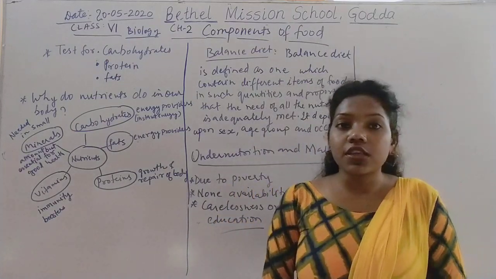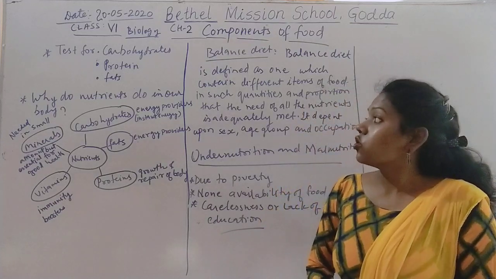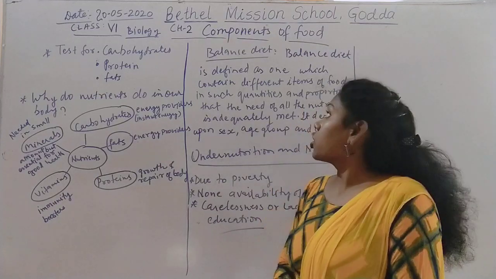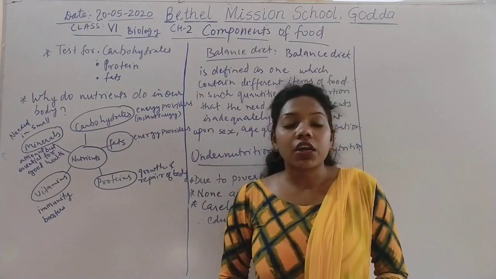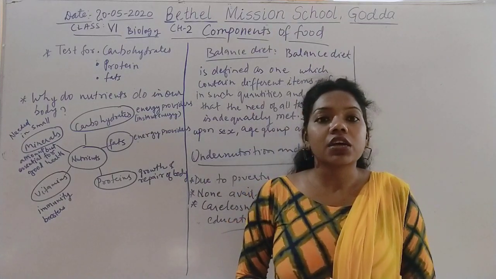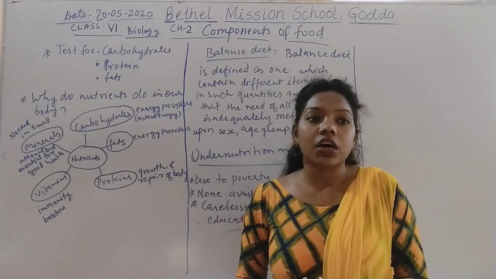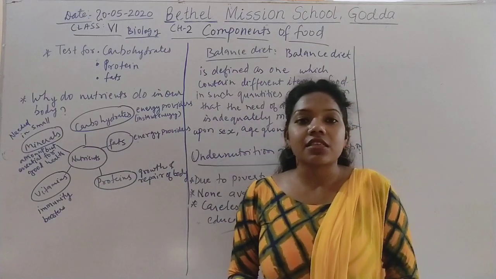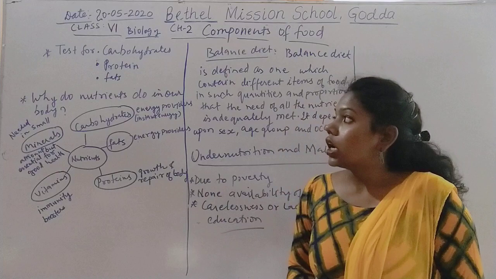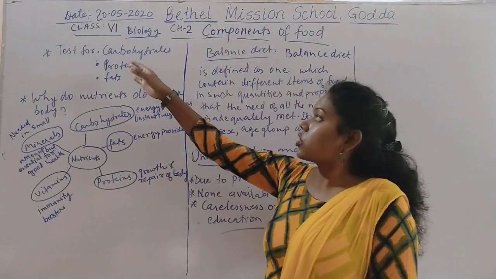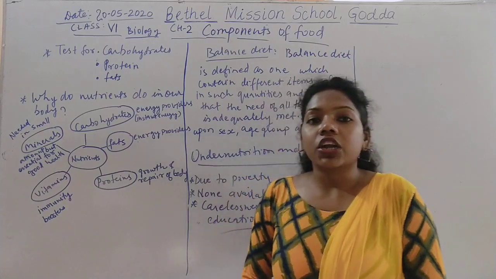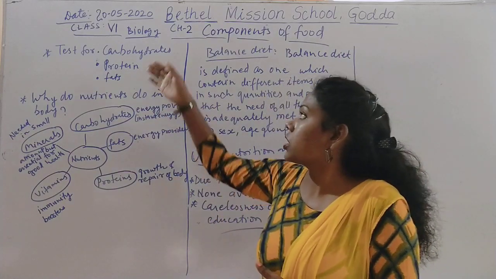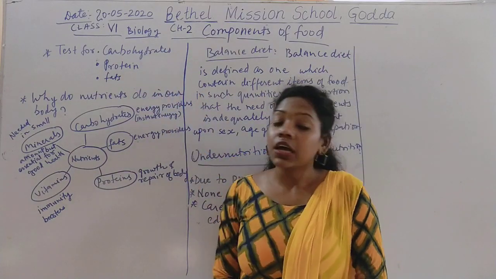Today we are going to discuss what nutrients do in our body, what a balanced diet is, and the deficiency or backwardness of people who suffer from different diseases. Okay, so in this topic you can see tests for carbohydrates, proteins and fats. This topic I'll discuss in the lab. I'll show you in the lab how we can test for carbohydrates, proteins and fats.